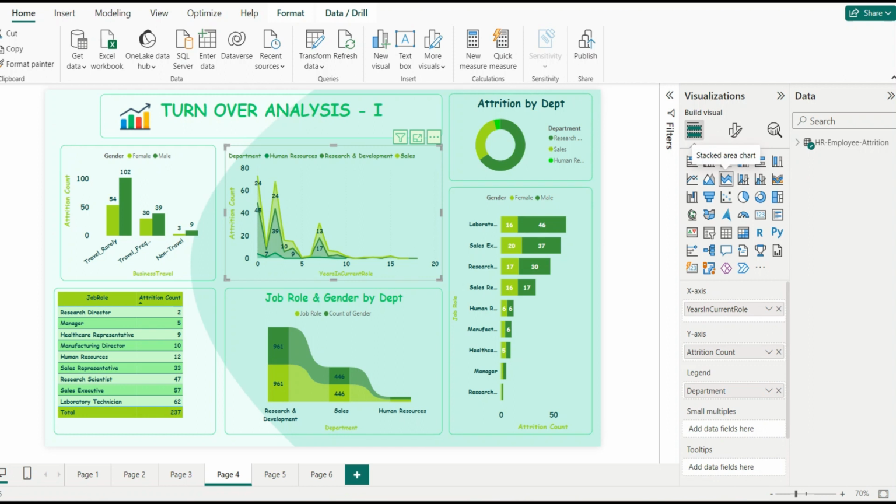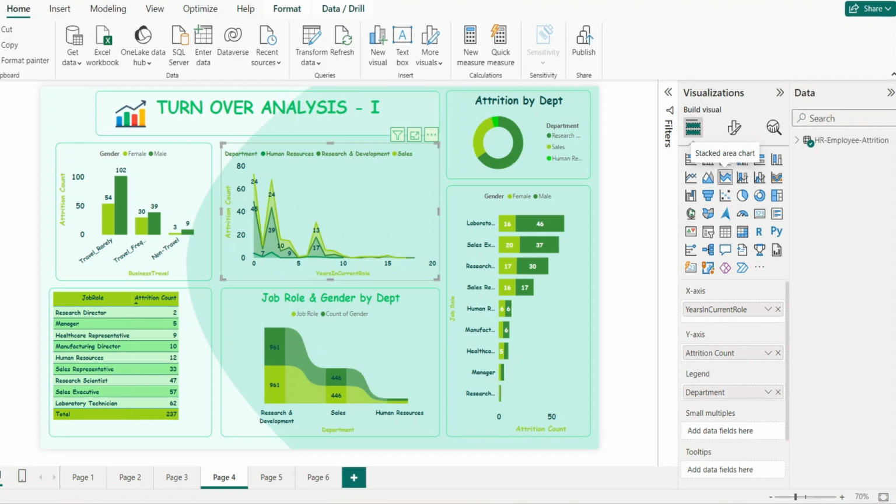Next, this is also one of the most important components of this page view, which is a stacked area chart. This explains the years in current role by attrition, keeping in mind the factor department, which means that this explains how many years an employee has served in the company by their attrition count, keeping in mind their department.